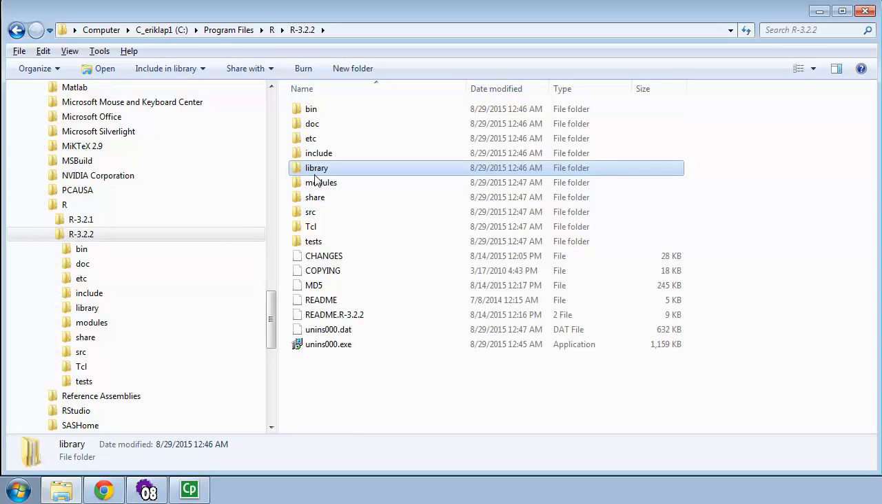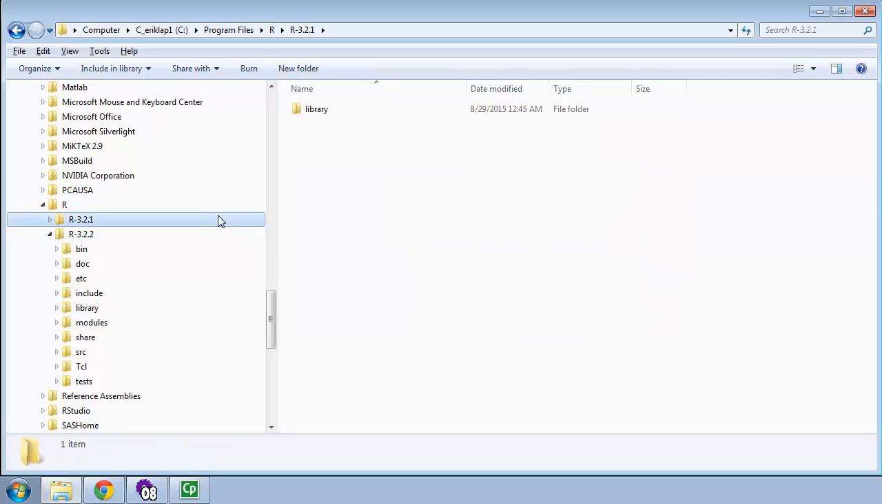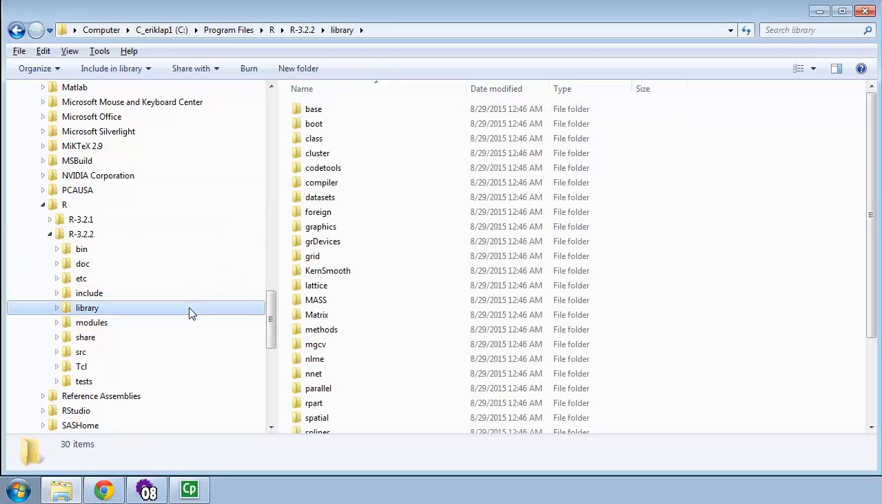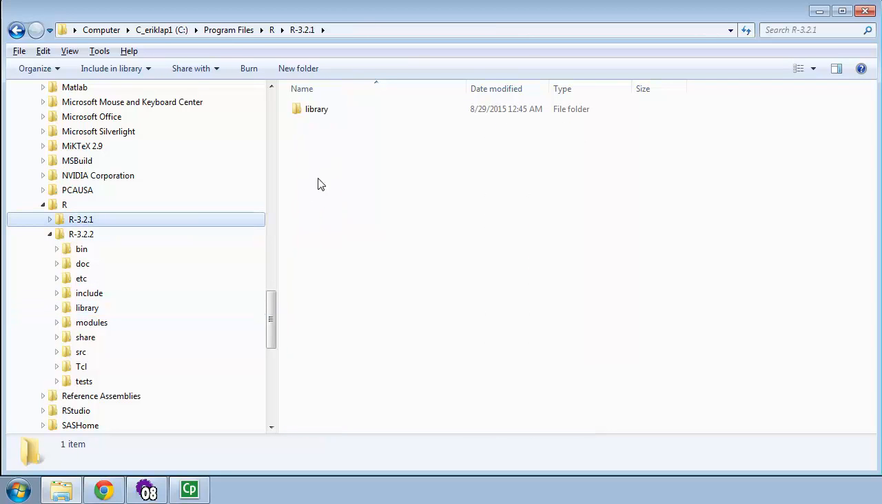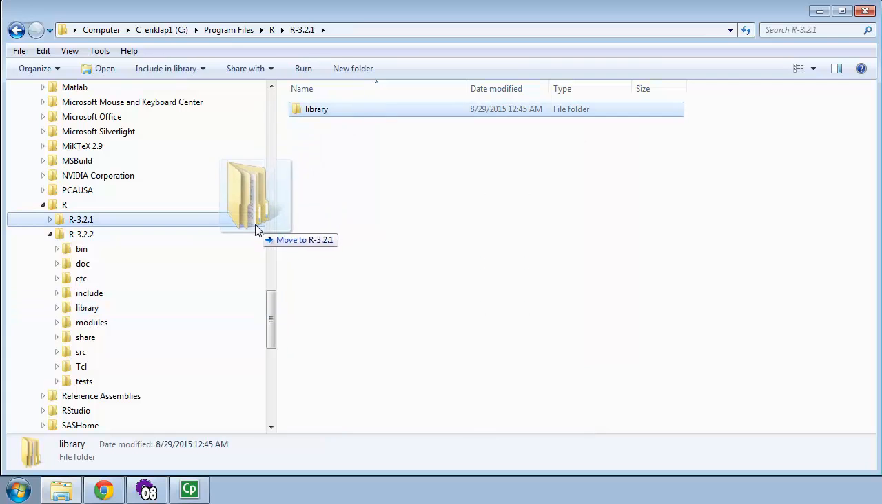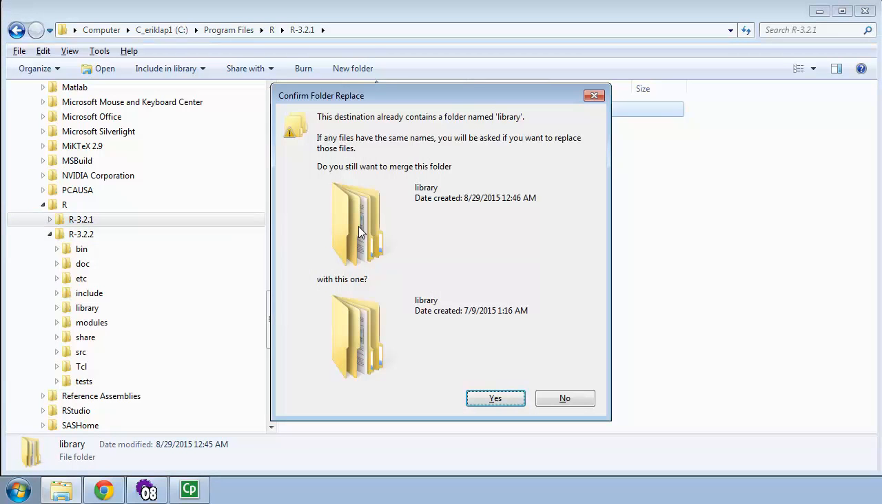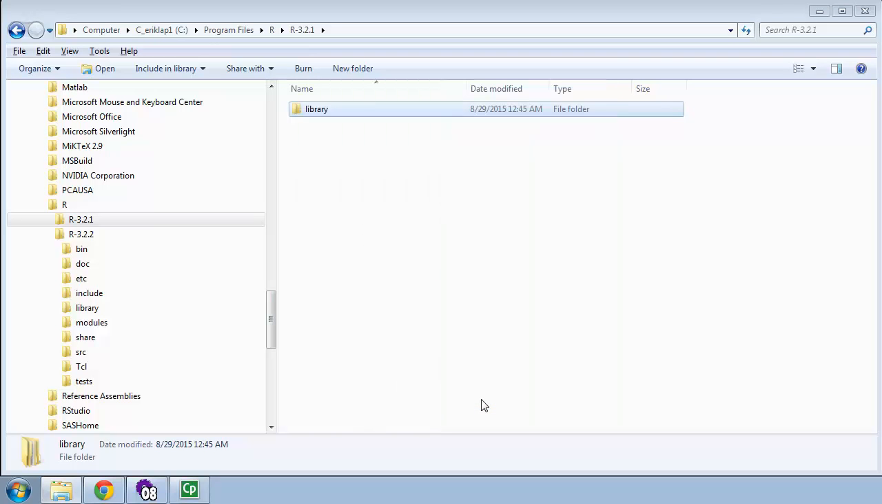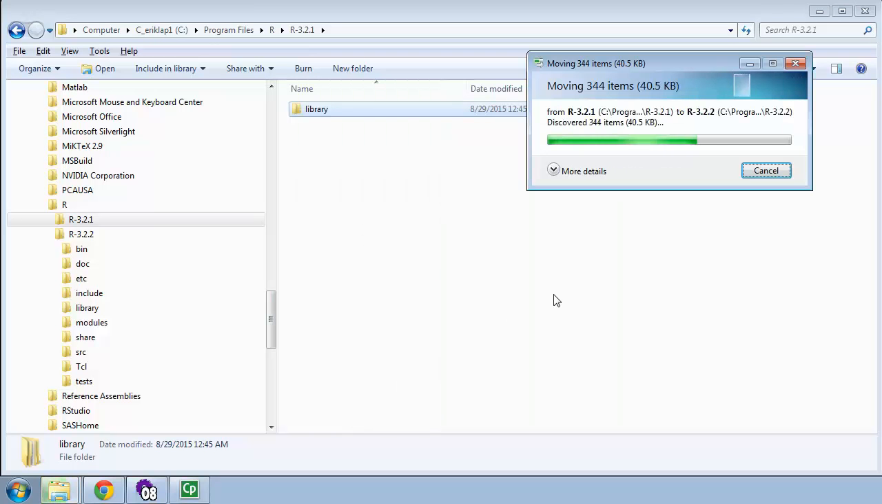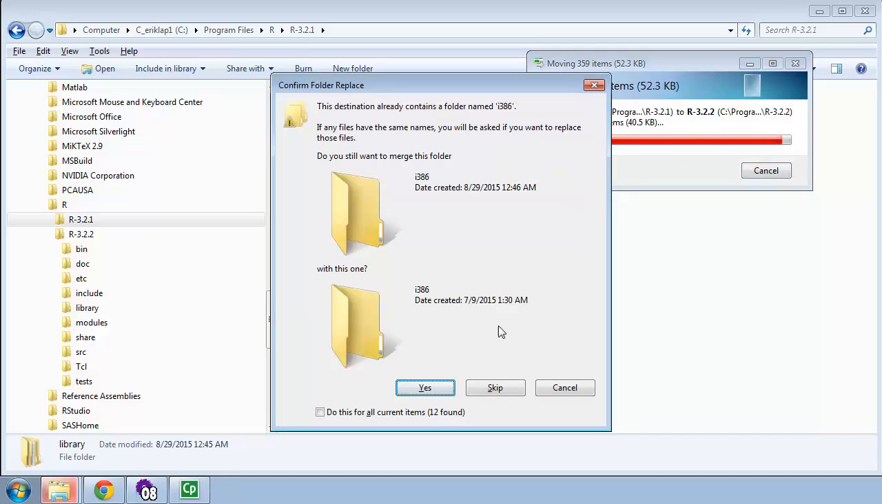And we effectively want to copy the old library folder into the new library folder without overwriting a bunch of the new stuff. Okay, it actually doesn't matter if you overwrite the new stuff since you're going to update it, but I'm going to move the library folder into the 3.2.2 folder, and it will ask us, do we want to merge these folders? Okay, so I'm going to say yes to this, and I'm going to make a few decisions here as it goes through.